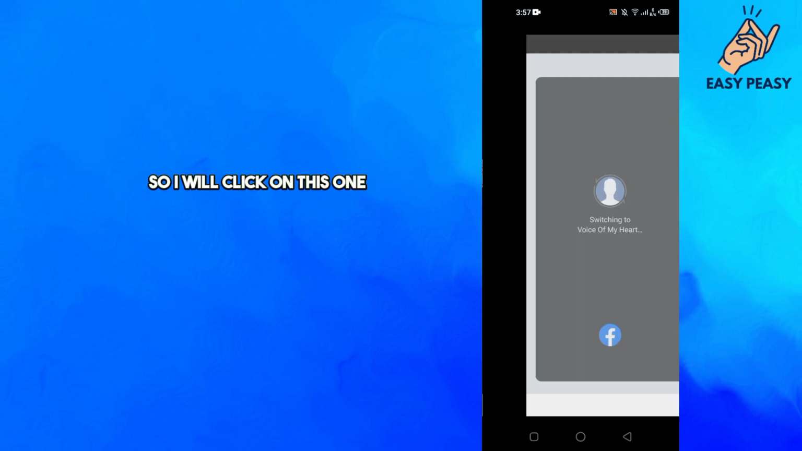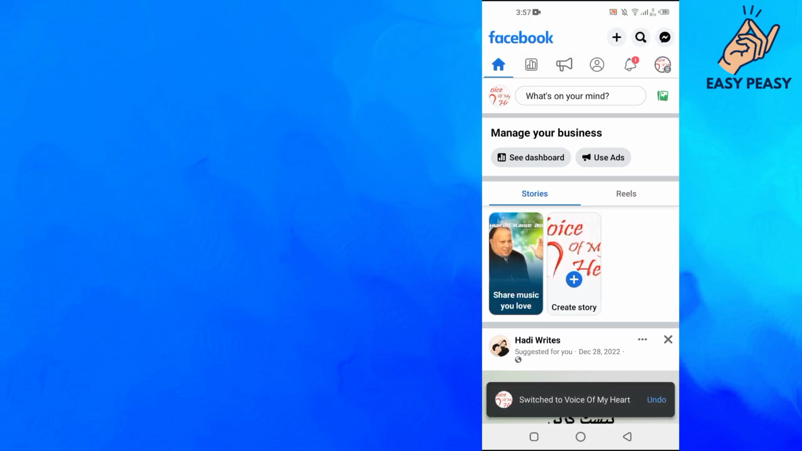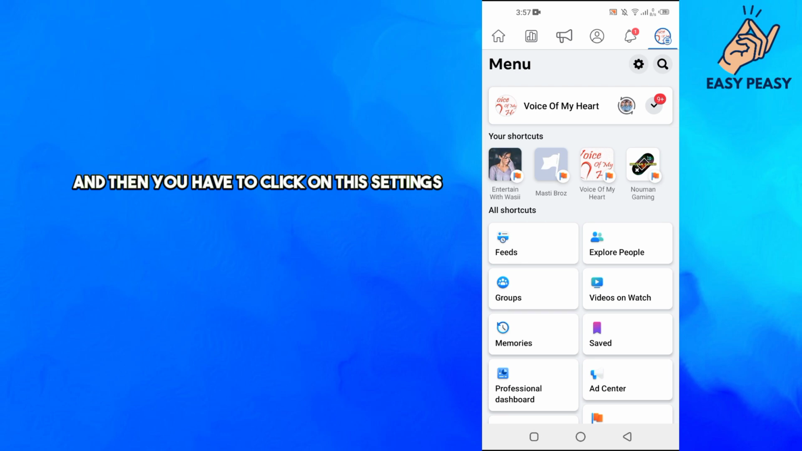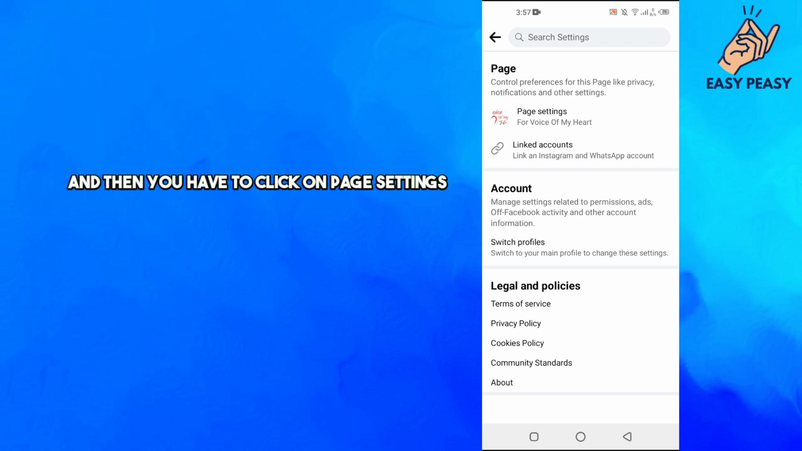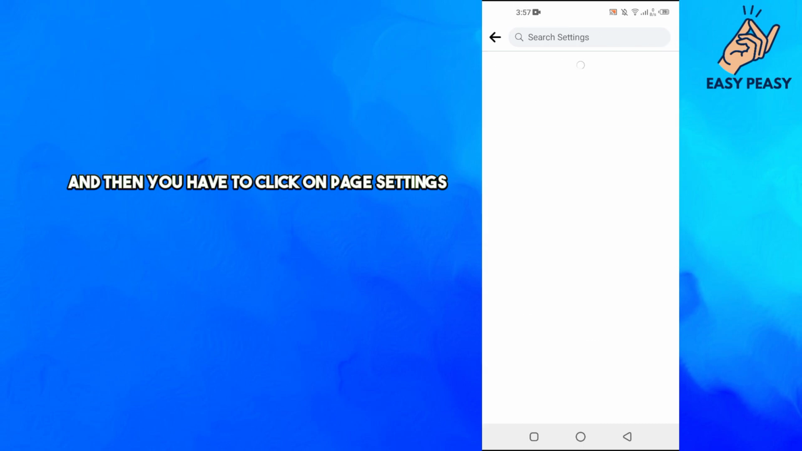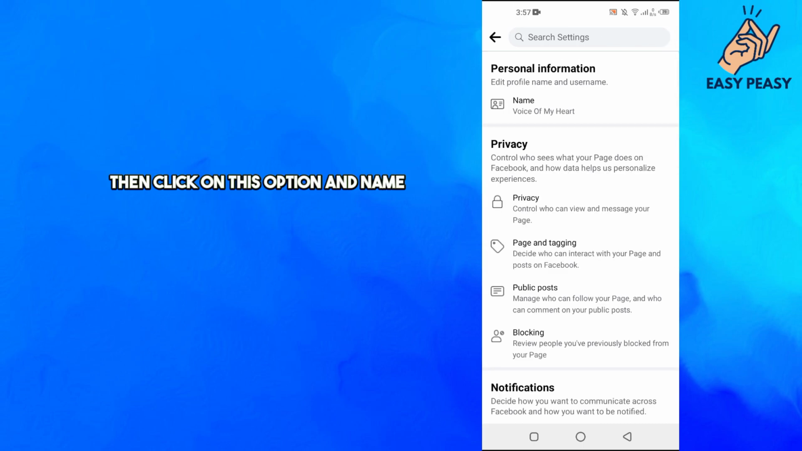So I will click on this one, and now again you have to click on your profile image on the top right, and then you have to click on this settings gear option on the top right, and then you have to click on page settings, then click on this option name.